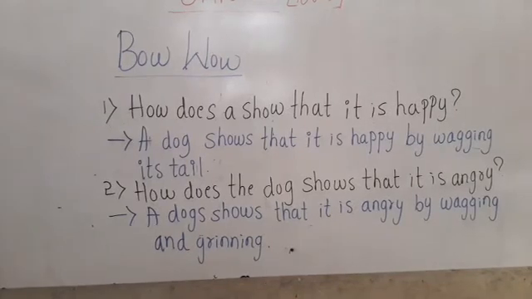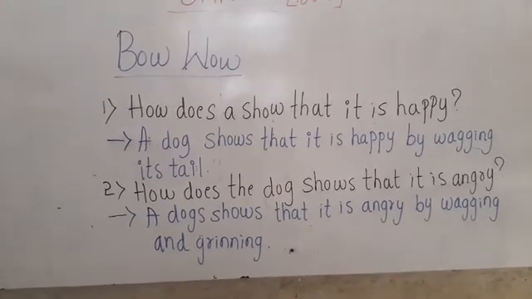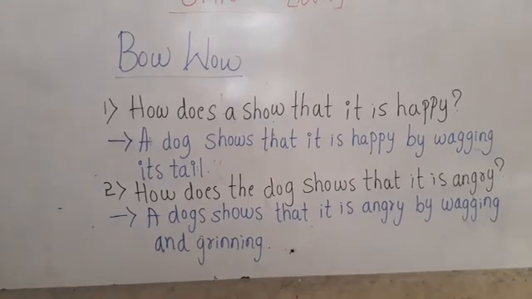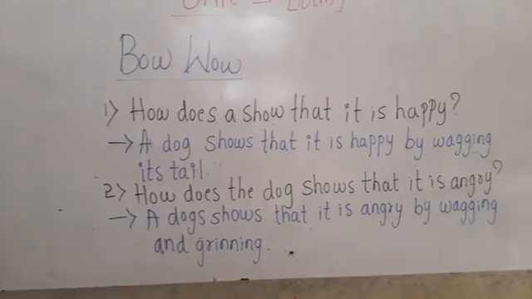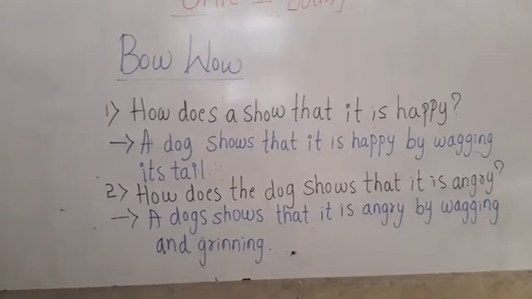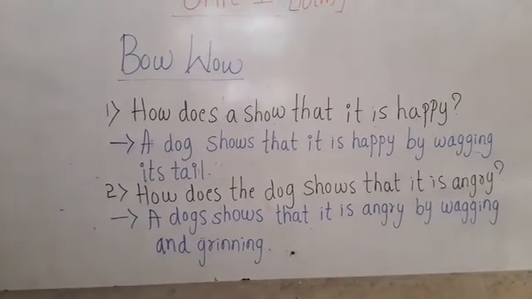So this is the second answer, children. Now take the screenshot of this, children, so that later on you can write.